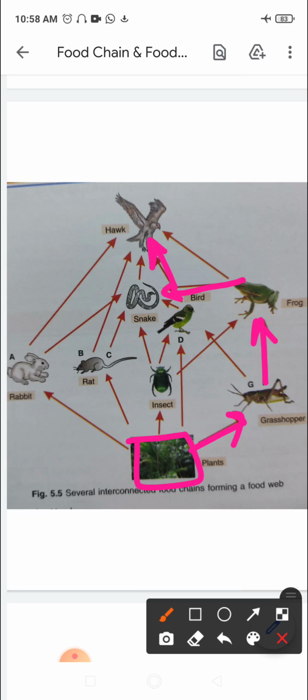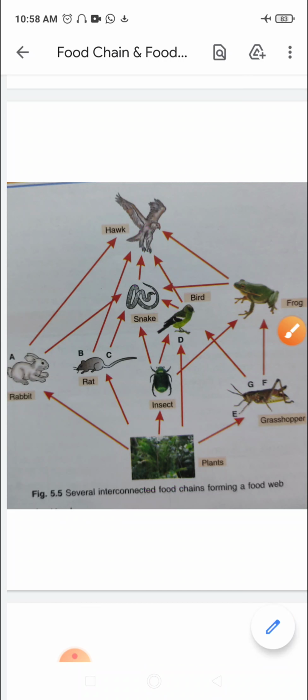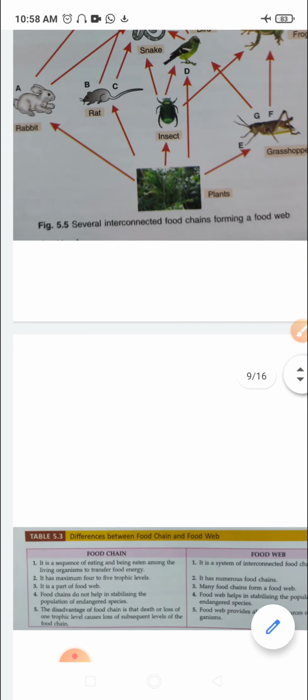If we look at the G food chain, G is here. Plants are eaten by grasshopper, right? So grasshopper is eaten by a bird, another food chain, right? And bird is eaten by snake, right? Snakes eat bird also. And snake is eaten by hawk. So that is another food chain. So what do we get to see here? That there are many food chains that are interconnected and one organism can be eaten up by many different organisms. So altogether, the network of food chain is known as the food web.